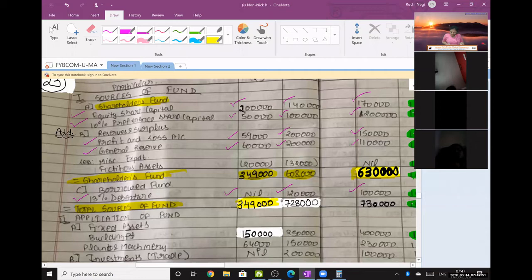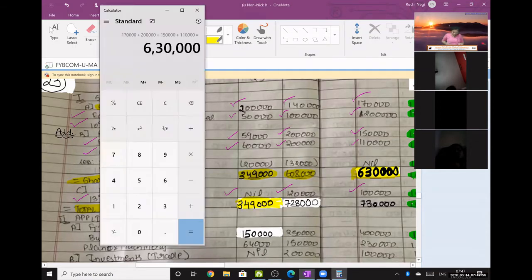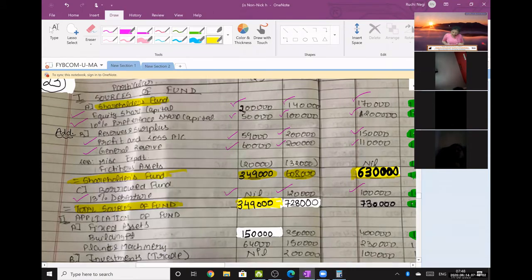Next, 6 lakh 8 plus 1 lakh 20 is 7 lakh 28. Next, 6 lakh 30 plus 1 lakh, 7 lakh 30. So this completes my sources of funds.